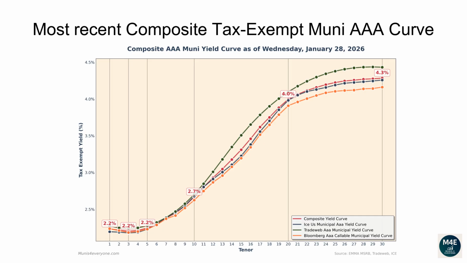The one-year composite tax-exempt yield is 2.23%. The two-year yield is 2.22%. The three-year yield is 2.2%. The 5-year yield is 2.24%. The 10-year yield is 2.67%. The 20-year yield is 4.0%. The 30-year yield is 4.28%.